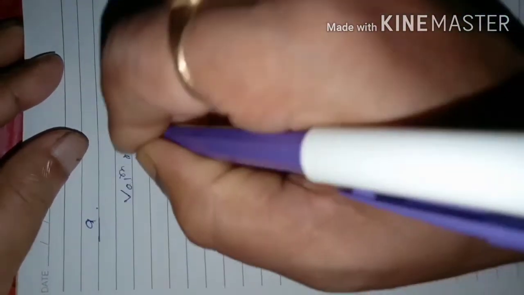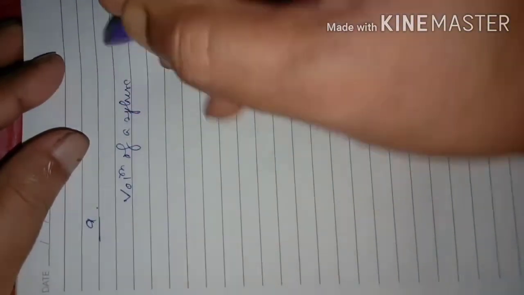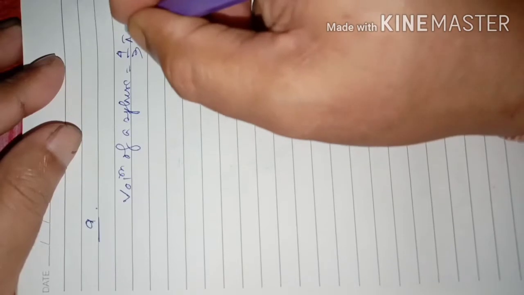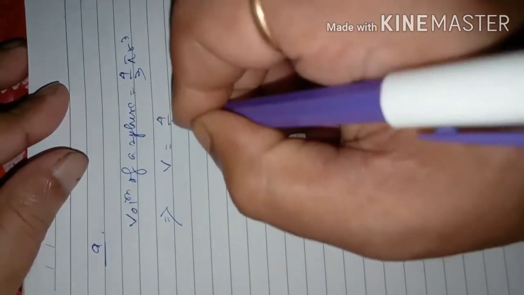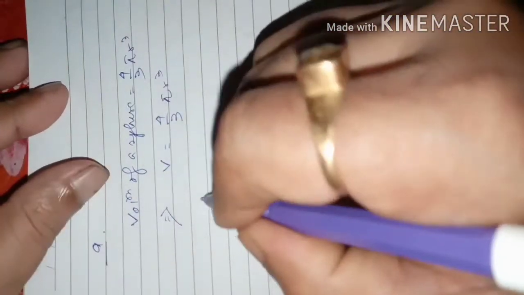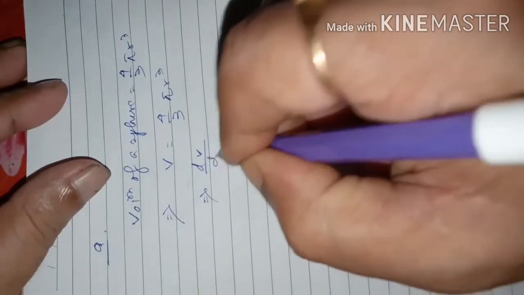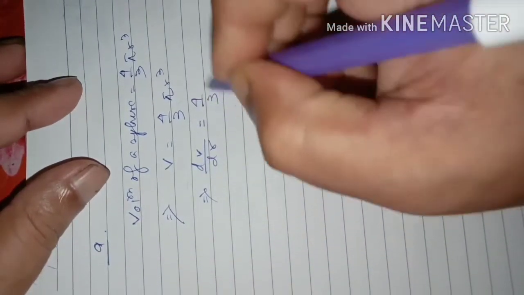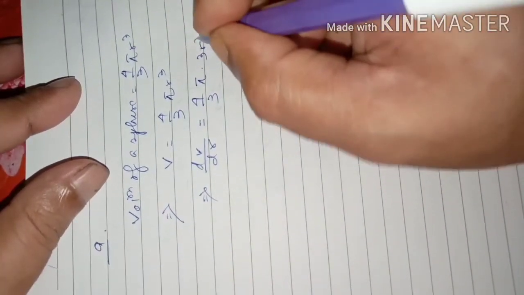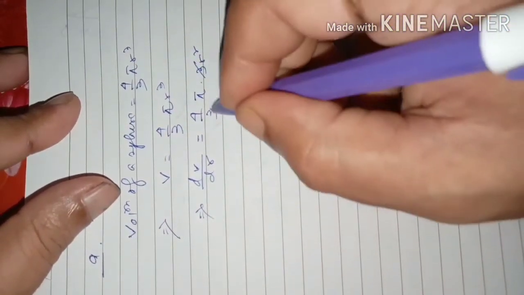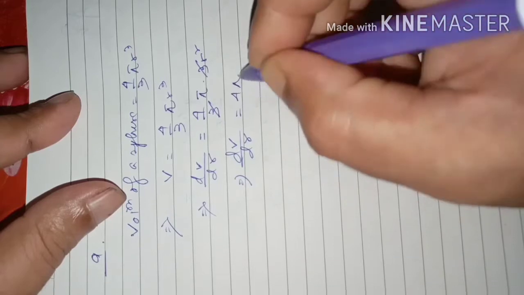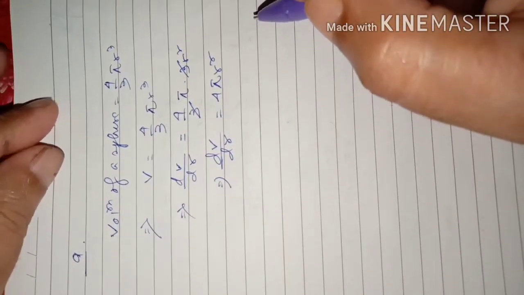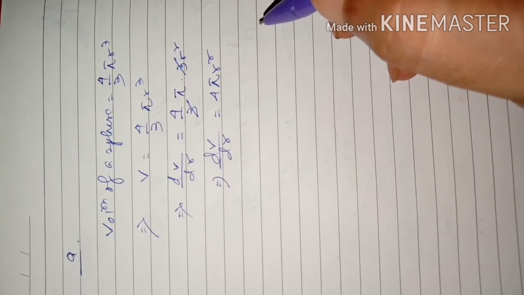We know volume of a sphere is equal to 4 by 3 pi r cube. So suppose V is 4 by 3 pi r cube. So dV by dr is equal to 4 by 3 pi into 3r square. So 3 cancels here. So it will be dV by dr is equal to 4 pi r square.